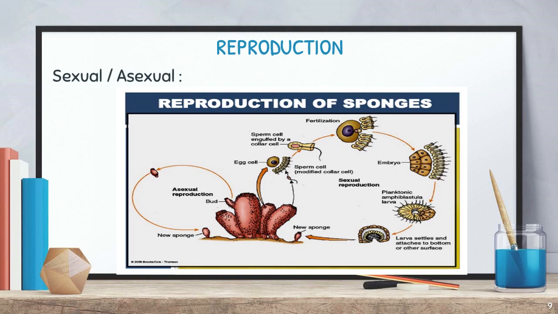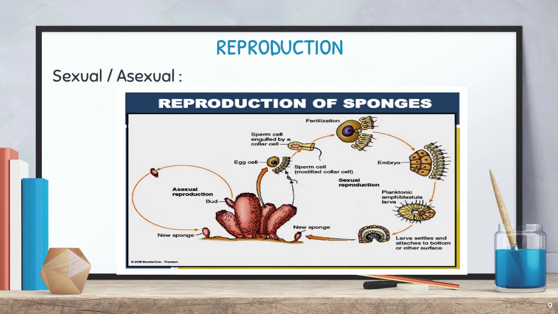Okay. Then what do you mean by sexual method? Sexual method means, as we said already, gametes will be produced. Egg cells as well as sperm cells will be produced. So the egg cell and the sperm cell are produced from the same organism. That's why we said it's a hermaphrodite, and they will fuse together. So that is the cycle I have mentioned there. So first it is producing the egg cell and the sperm cells also will be produced, and the collar cells will receive the sperm, and the egg also will be fusing in the next part.